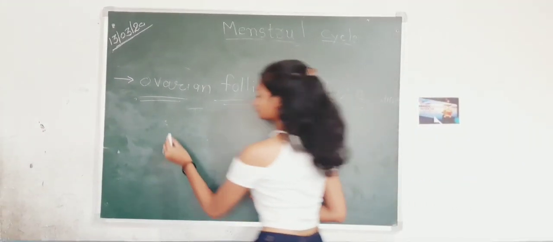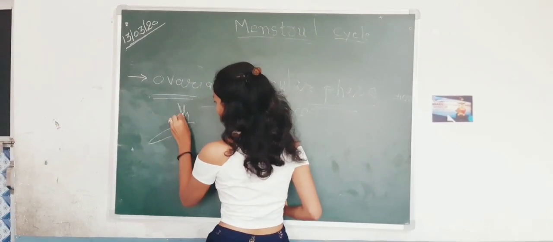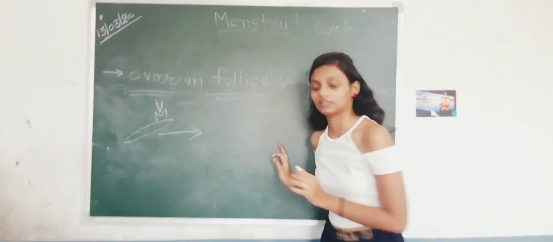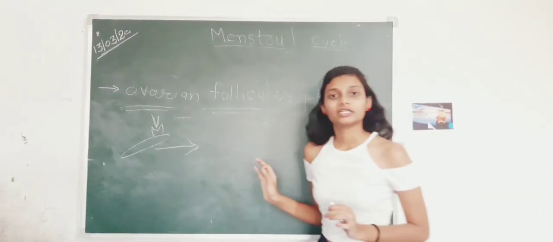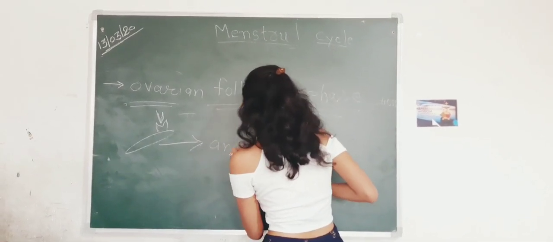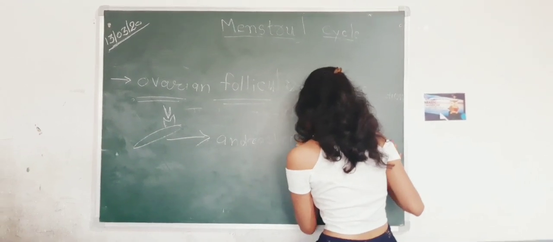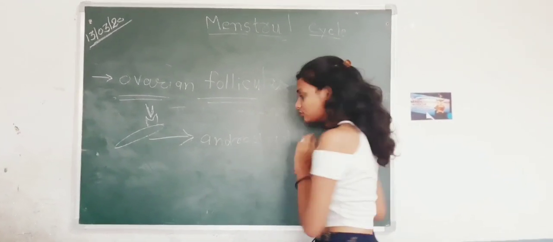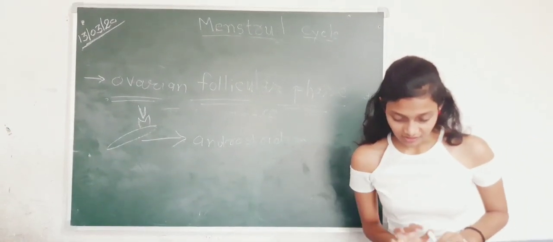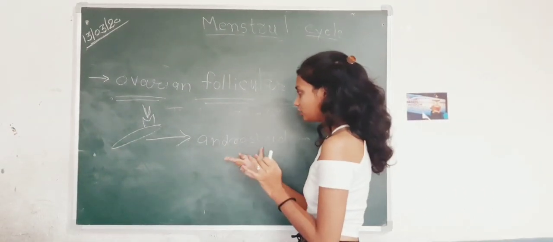When the theca cell combines with luteinizing hormone, it releases androstenedione. The name is something typical, but you have to clear it in your mind.